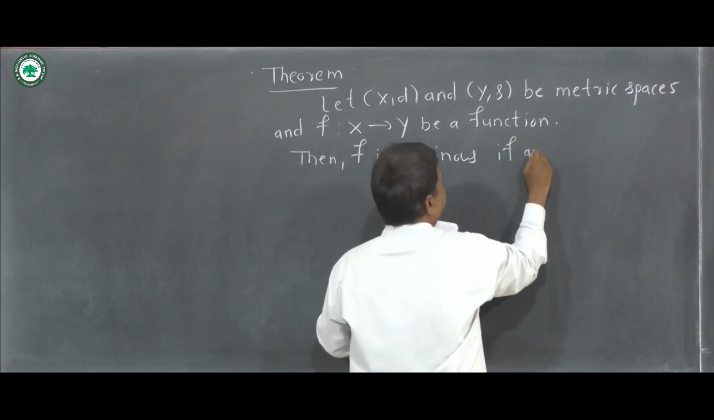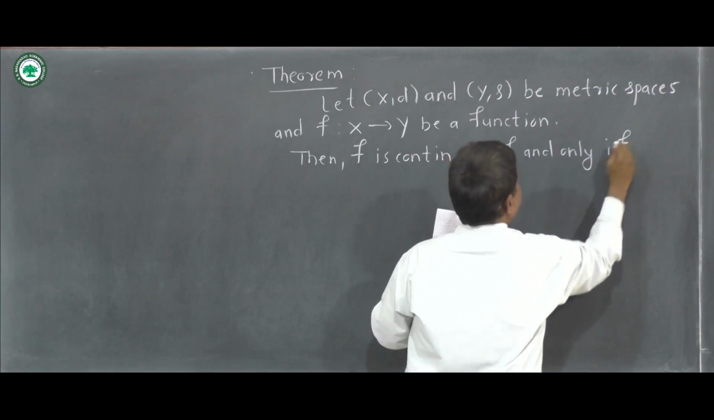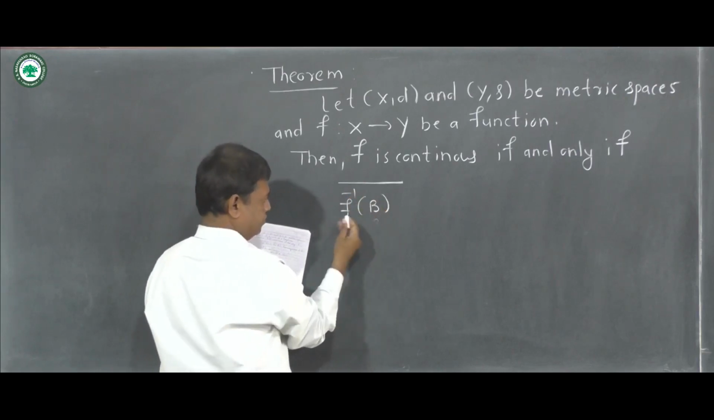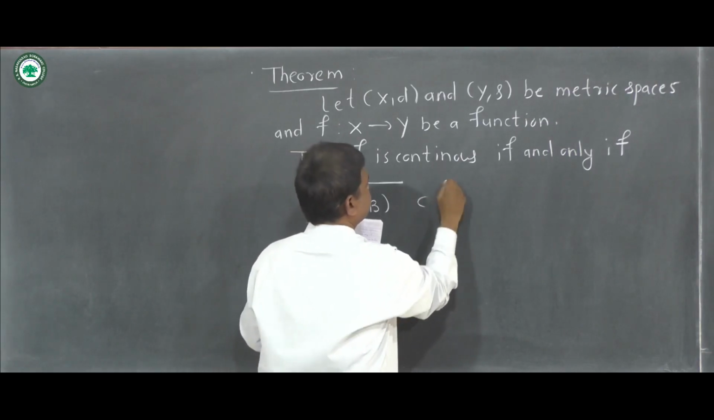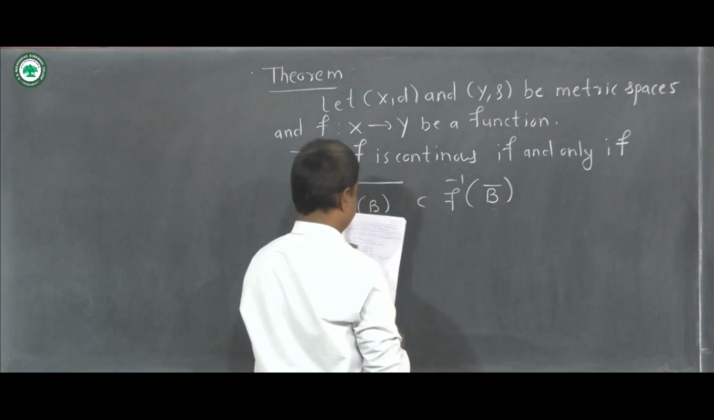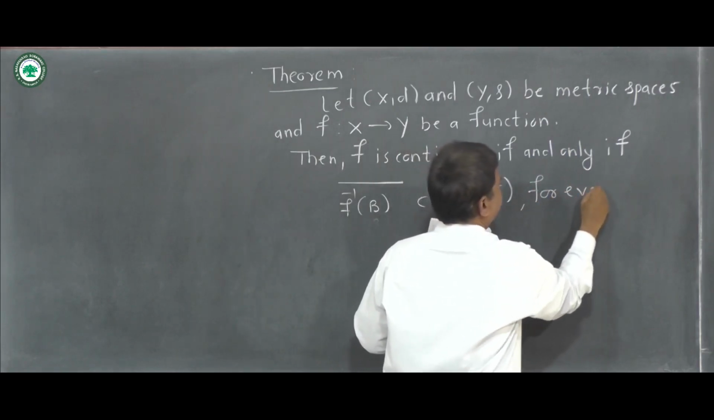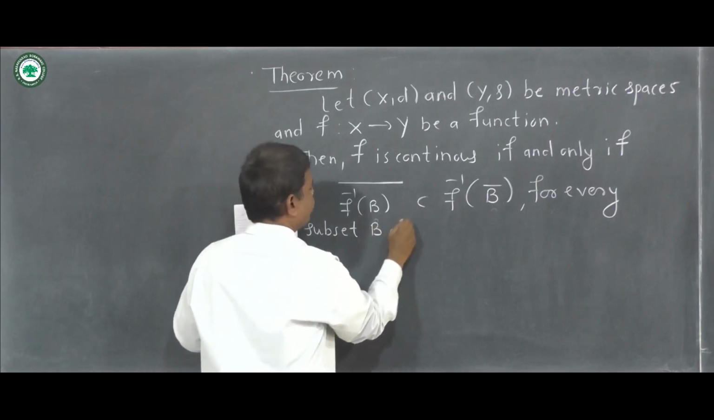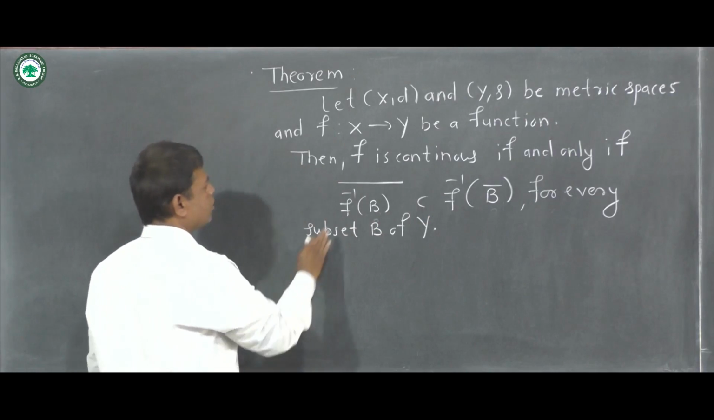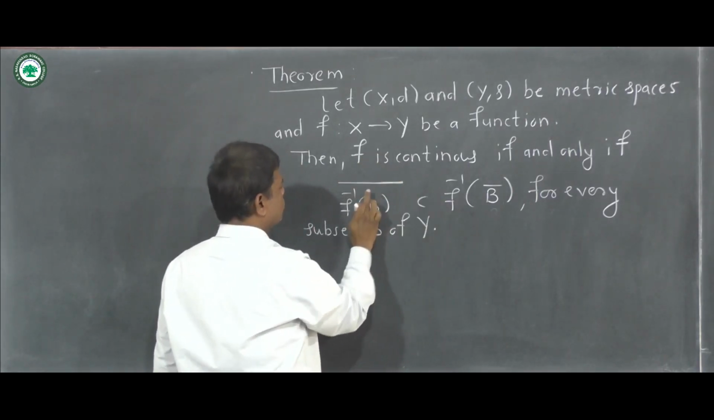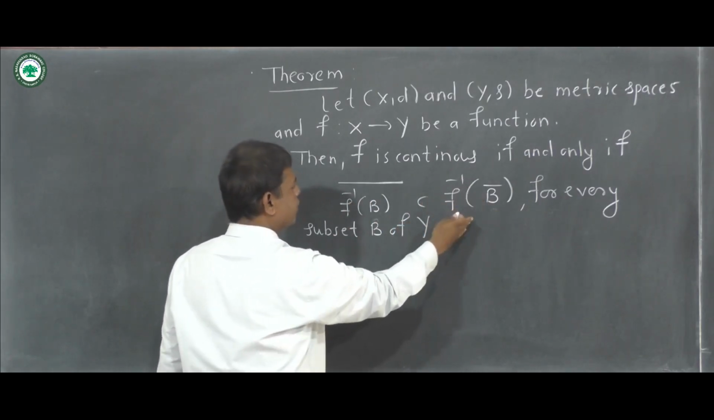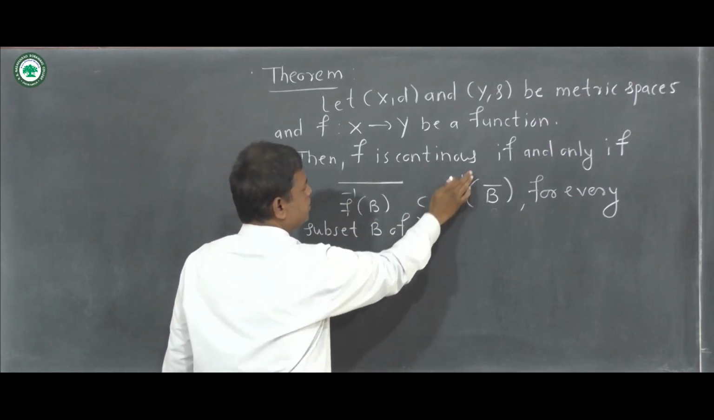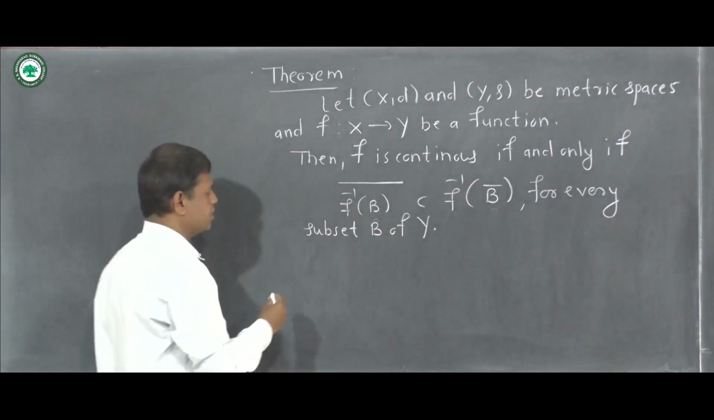if and only if we have this condition, that is, the closure of the inverse image of B, closure of f inverse B, is contained in the inverse image of B closure, for every subset B of Y. So we are going to prove that when function f is continuous, then closure of f inverse B is contained in f inverse B closure, and when closure of f inverse B is contained in f inverse B closure for every subset B of Y, then f is continuous here.